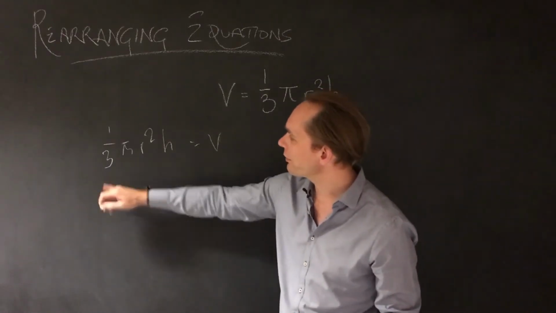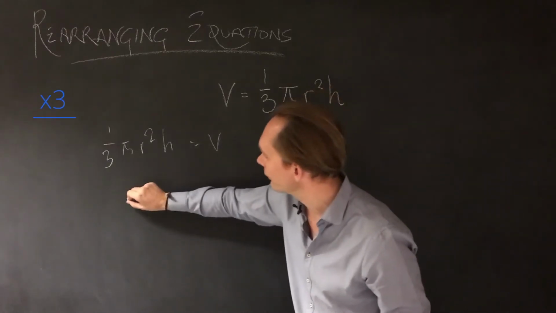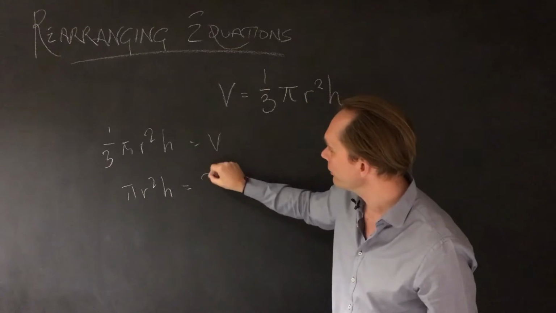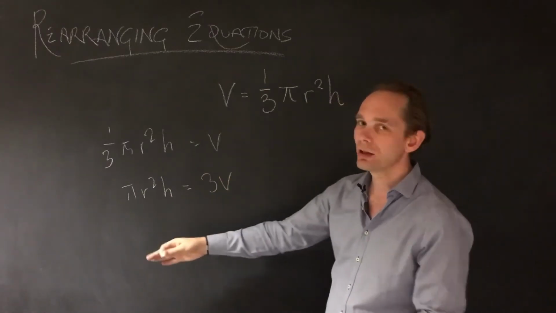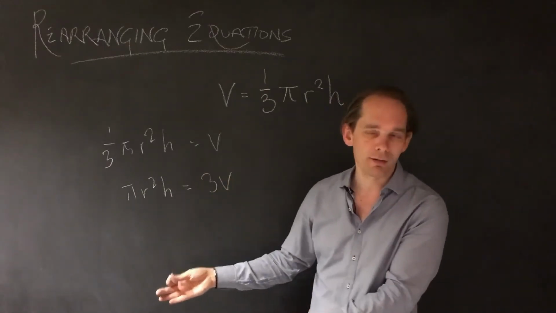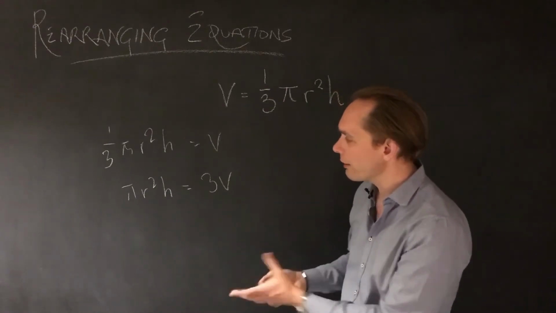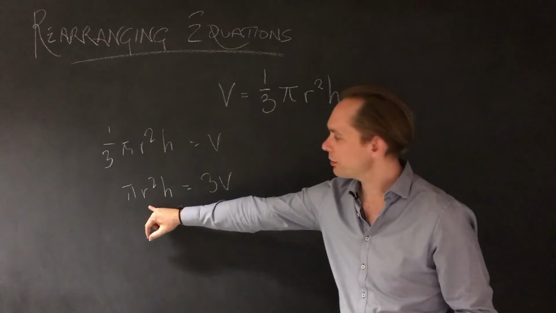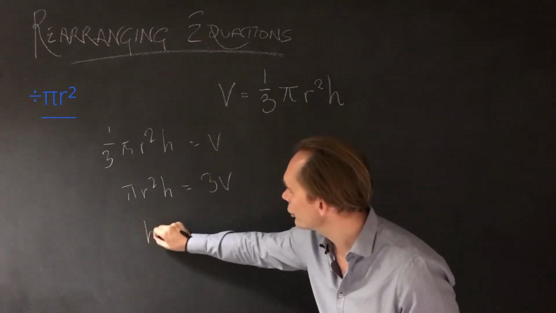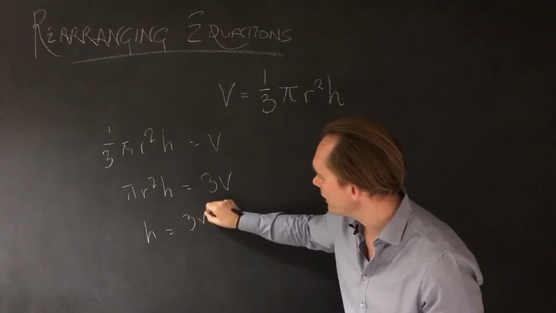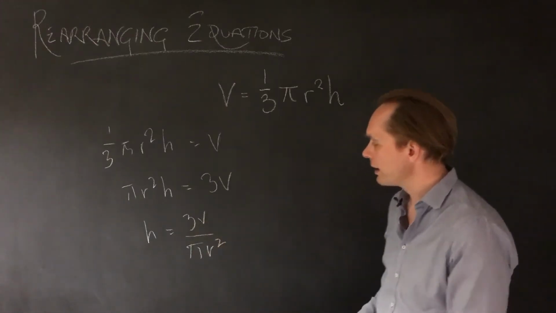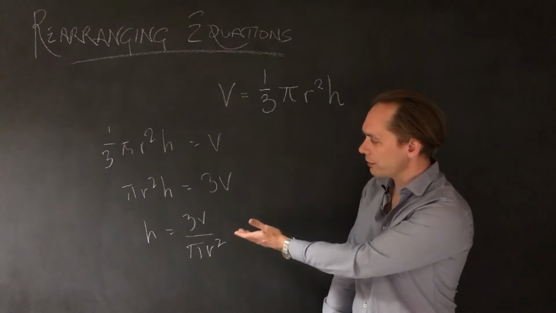So we've got this third here. I'm going to multiply by 3 first of all. Pi r squared h equals 3 times v. So we've divided by a third, if you like, or multiplied by 3. It means the same thing. Now, if we're making h the subject, dead simple, all this other junk that we don't want, we're going to divide away. So we're going to get h equals 3v over pi r squared. And we've got our equation, h equals 3v over pi r squared.